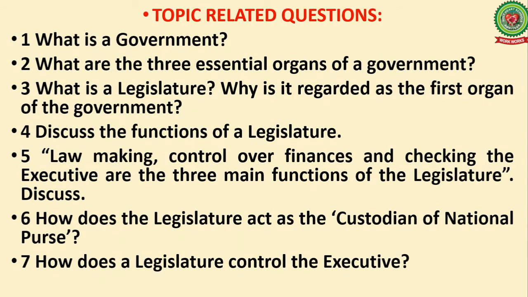Now, topic related questions are: What is a government? What are the three essential organs of a government? What is a legislature? Why is it regarded as the first organ of the government? Discuss the functions of a legislature. Lawmaking, control over finances, and checking the executive are the three main functions of the legislature. Discuss. How does the legislature act as a custodian of the national purse? How does a legislature control the executive? So these are the topic related questions.